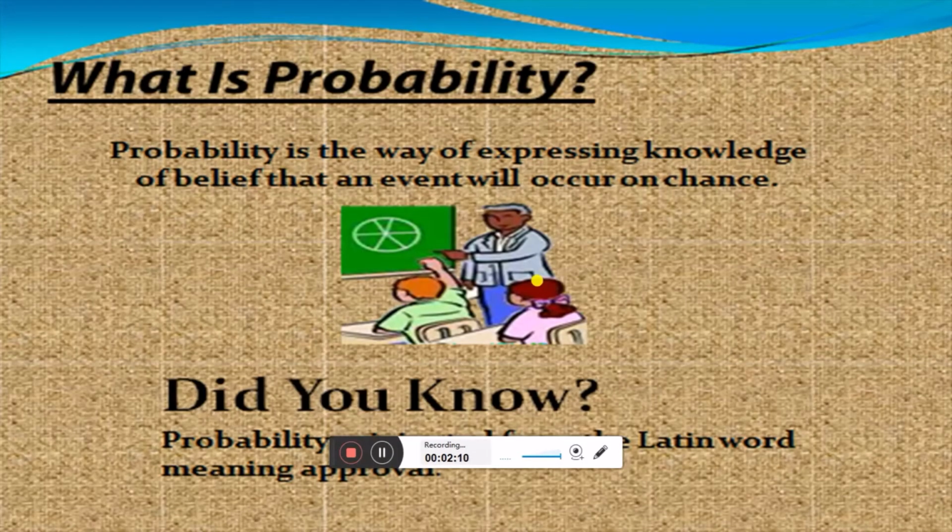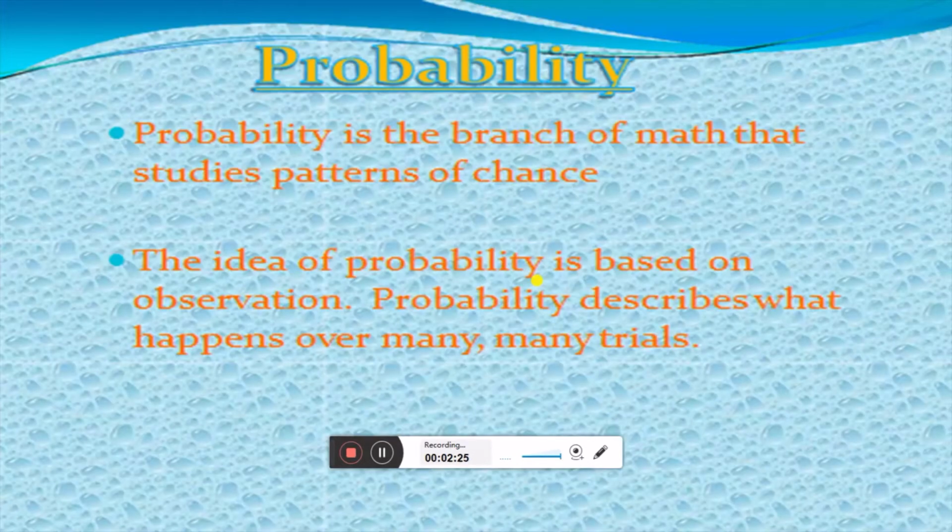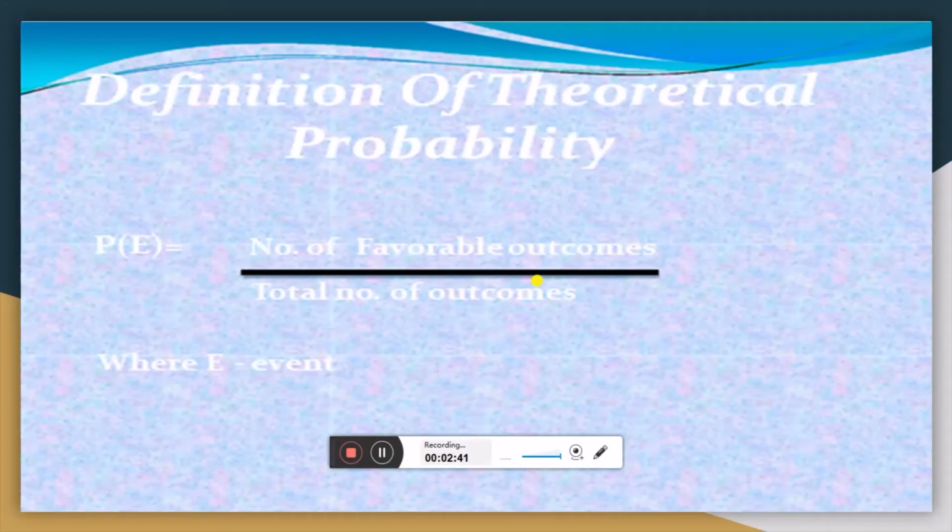Now, what is probability? Probability is the way of expressing knowledge or belief that an event will occur by chance. Did you know what probability is? Probability is a Latin word which means approval. Probability is the branch of maths that studies patterns of chance. The idea of probability is based on observation. Probability describes what happens over many trials.